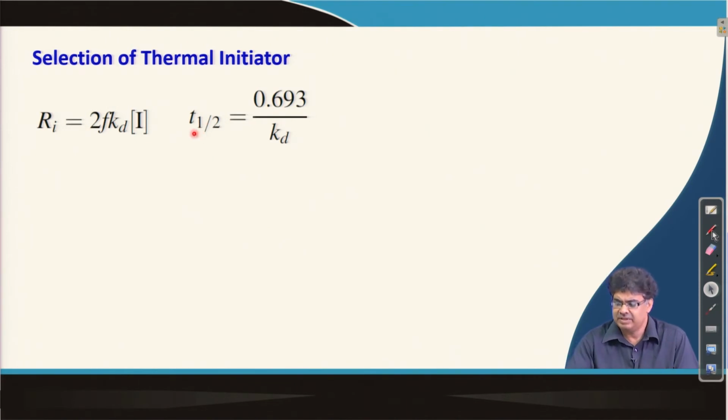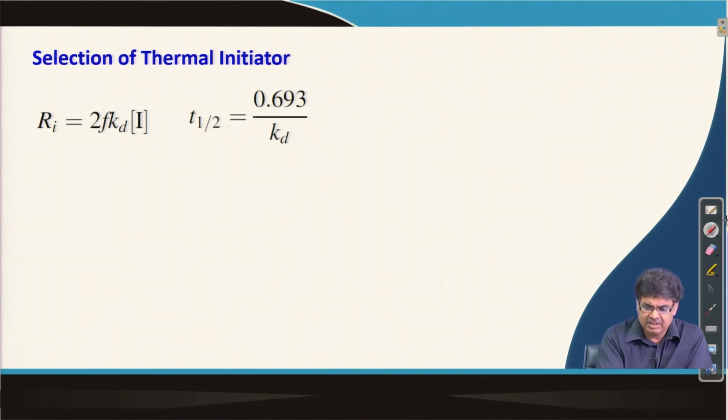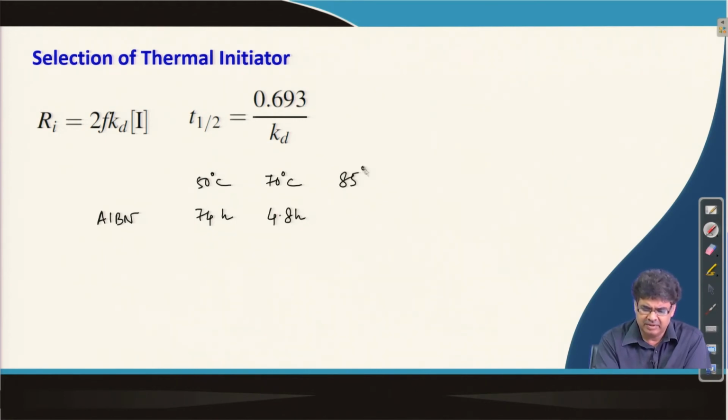For example, some of the t-half values for common initiators: for AIBN, at 50 degrees centigrade it is 74 hours, at 70 degrees centigrade it is 4.8 hours, at 85 degrees centigrade not reported, and at 100 degrees centigrade it is 7.2 minutes.